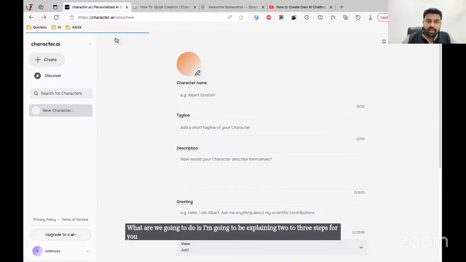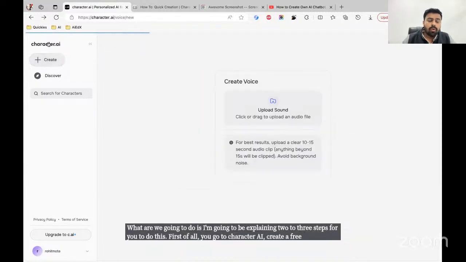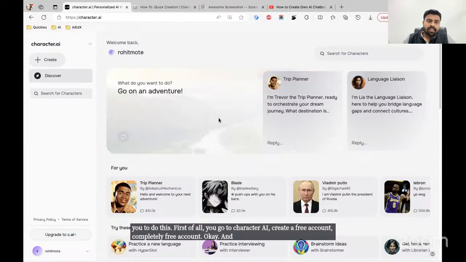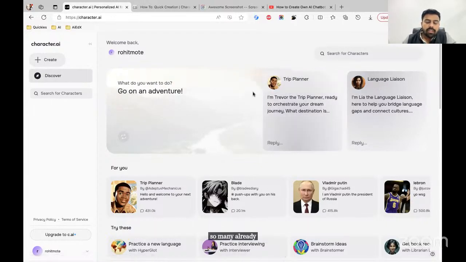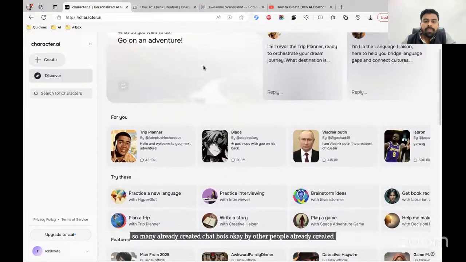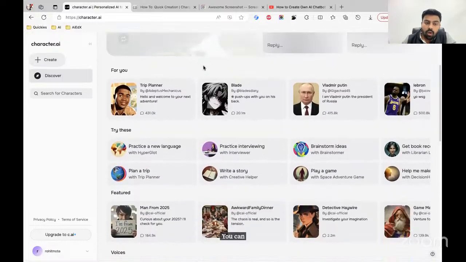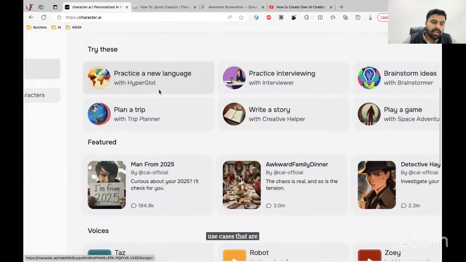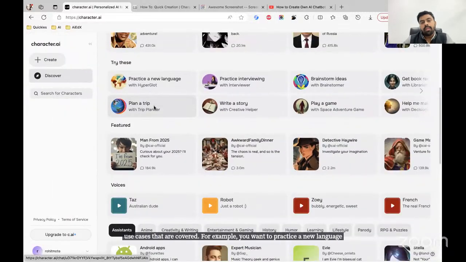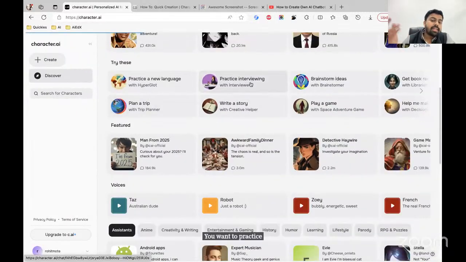First of all, you go to Character AI and create a free account, a completely free account. You'll see an interface like this, where there are so many chatbots already created by other people. You can chat with any of these publicly available chatbots. There are thousands of use cases covered. For example, you want to practice a new language, plan a trip, or practice interviewing, right? Let's explore this quickly.